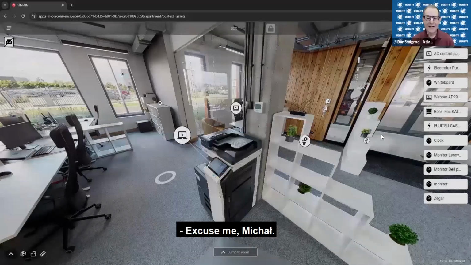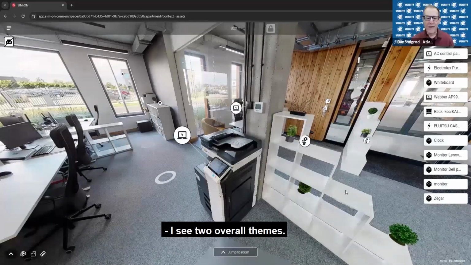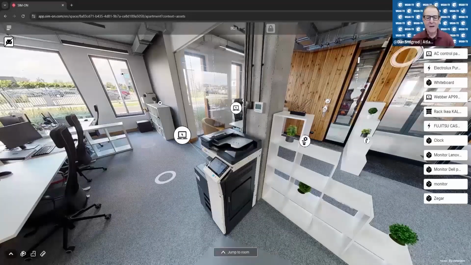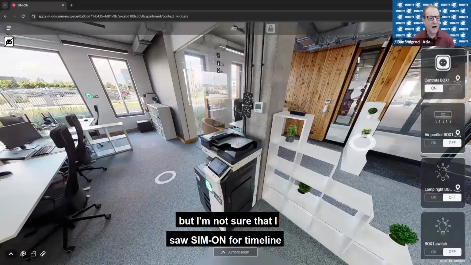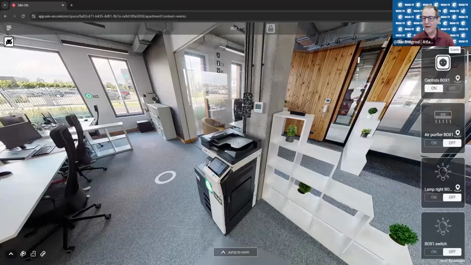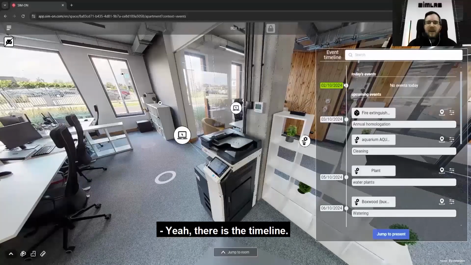Excuse me, Michael, I see two overall themes. One is Simon IoT devices and Simon for assets, but I'm not sure that I saw the timeline and ticket tracking. Yes, there is the timeline.